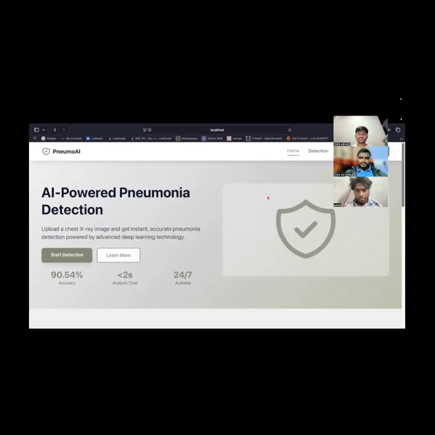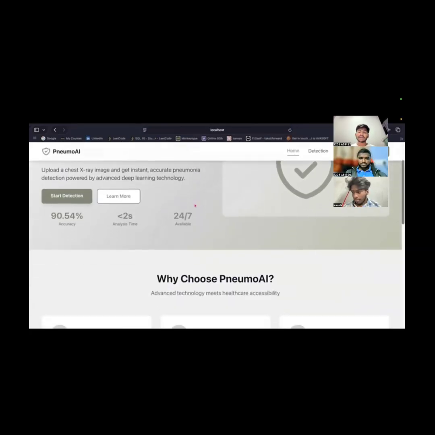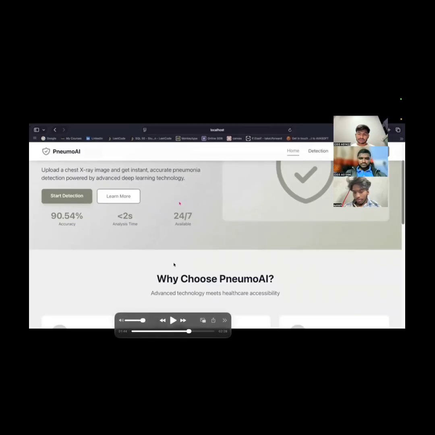After this, the user clicks the prediction button, which sends the image to the backend API call. The backend receives the image, converts it to the required size, normalizes it, and passes it through the deep learning model.